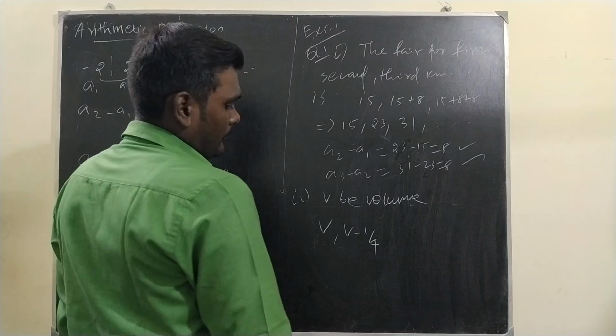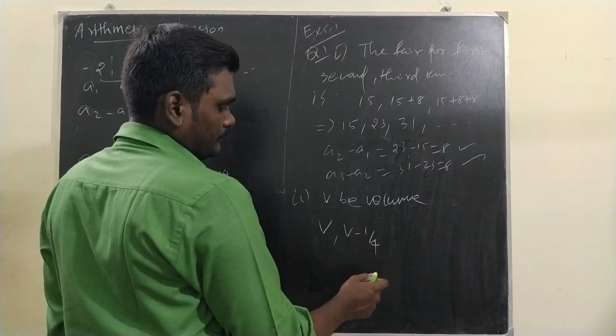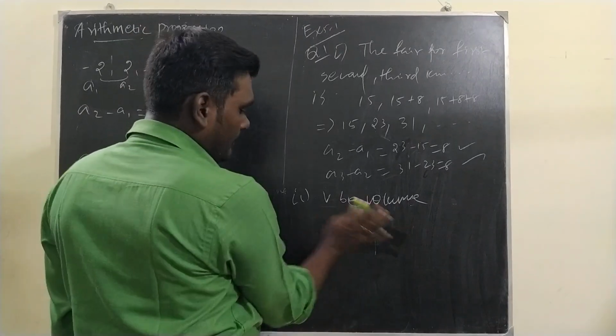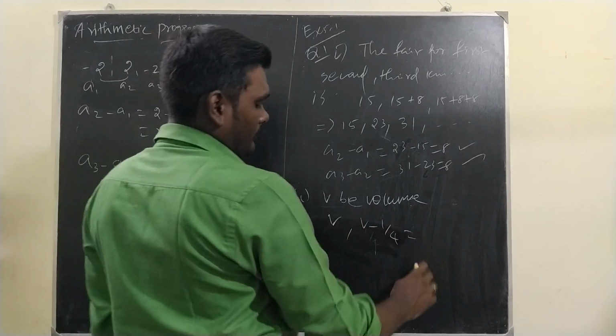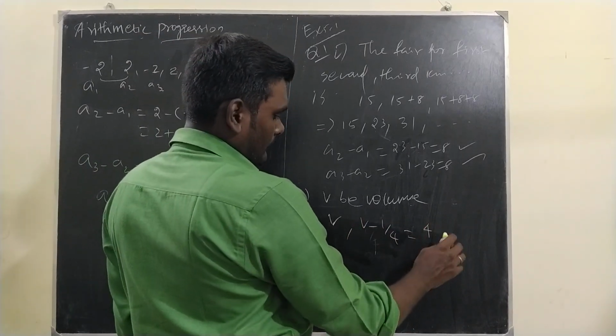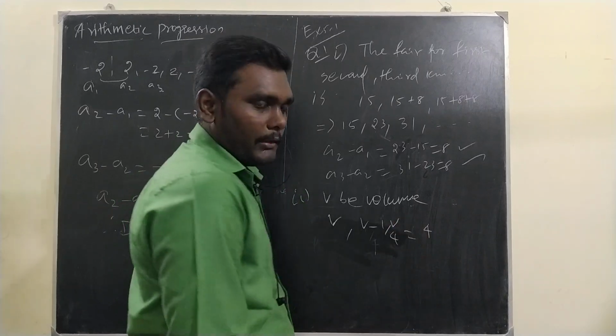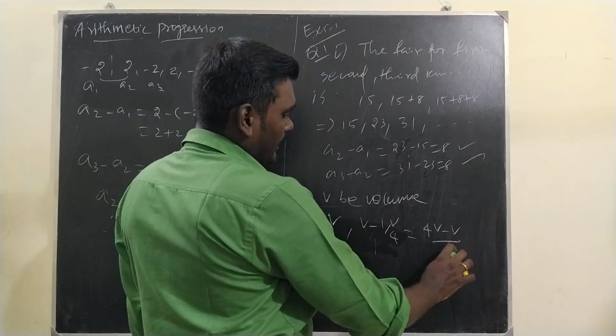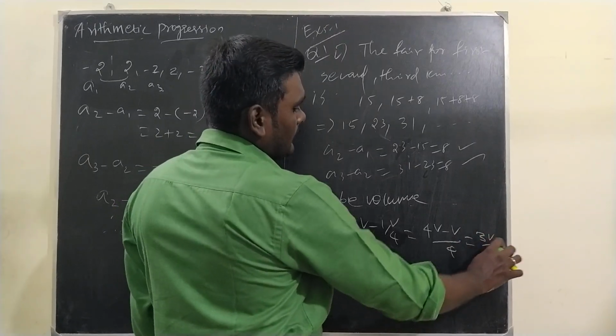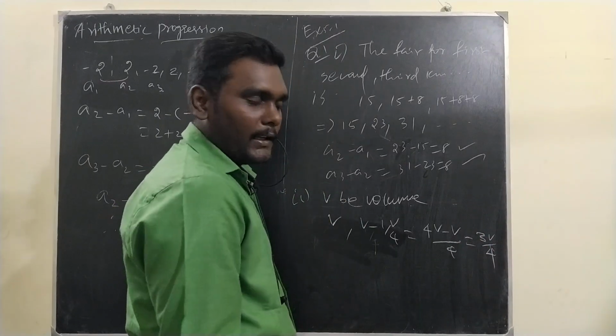V minus 1/4. How much is this? Initially it was V. Then after a point of time, V minus 1/4 of V. So 4V minus V by 4. So we have 3V by 4 at the second time.